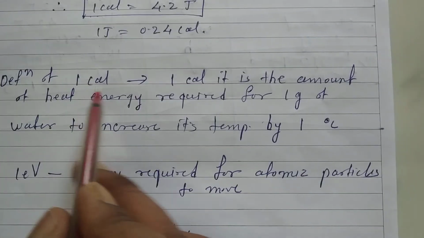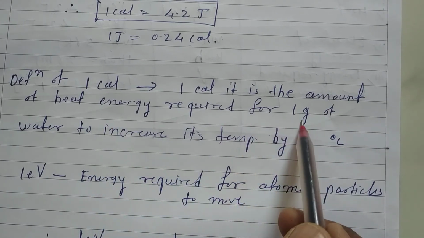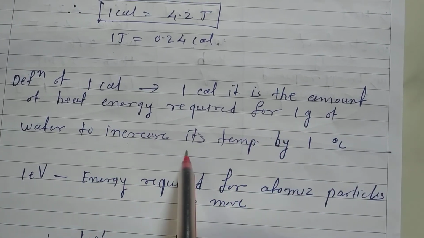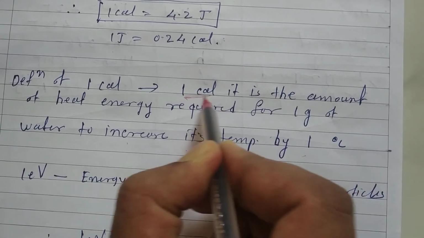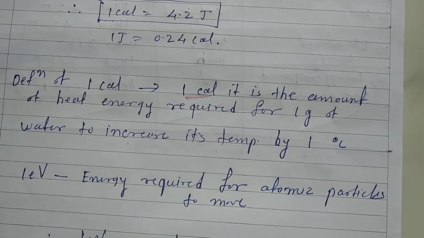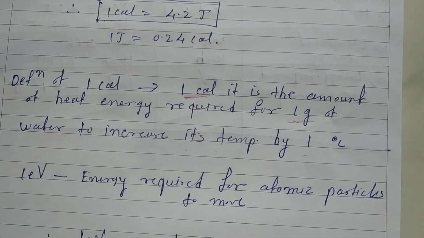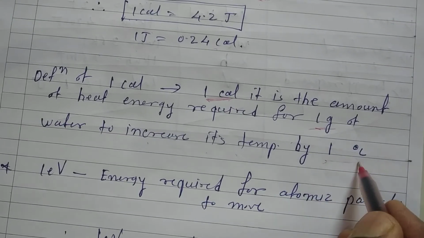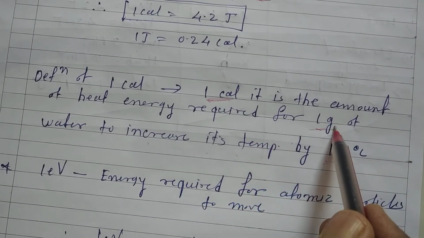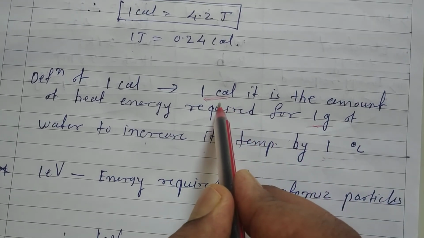What do you mean by 1 calorie? 1 calorie is the amount of heat energy required for 1 gram of water to increase its temperature by 1 degree Celsius. So 1 calorie is the amount of heat energy required to whom? For 1 gram of water. For 1 gram of water to increase its temperature by what? 1 degree Celsius. The amount of heat provided to 1 gram of water to increase its temperature by 1 degree Celsius will be 1 calorie.